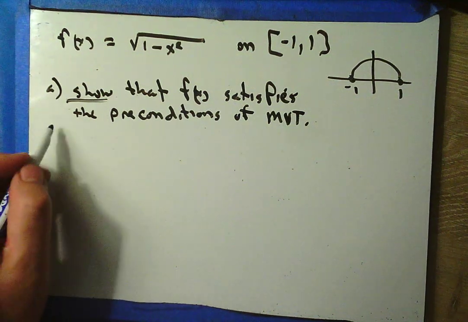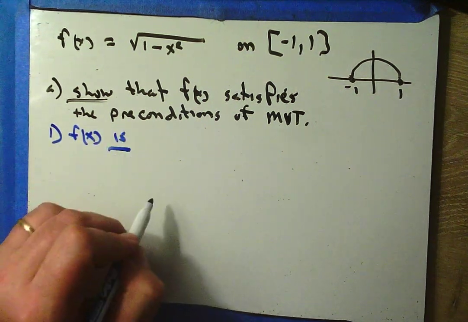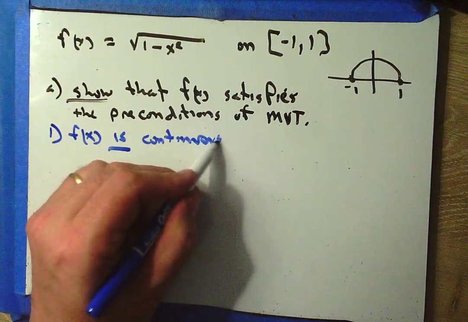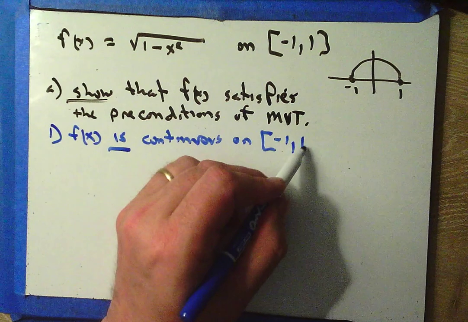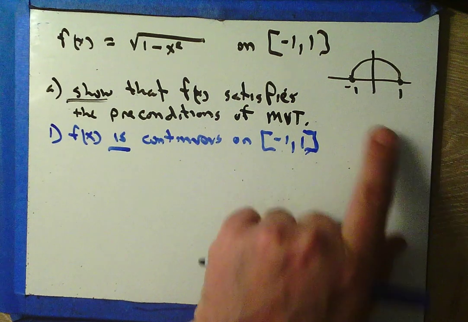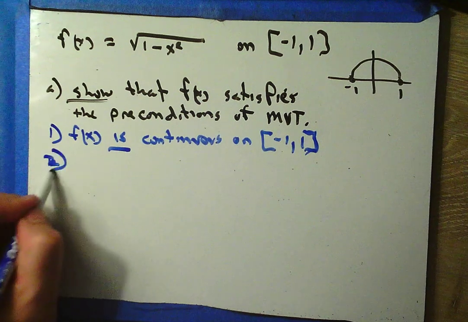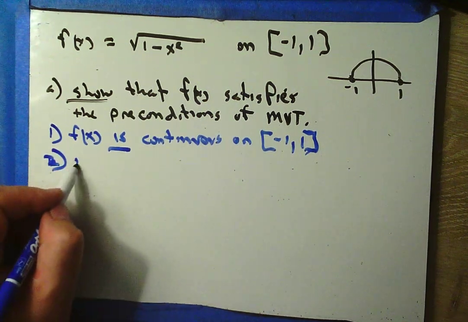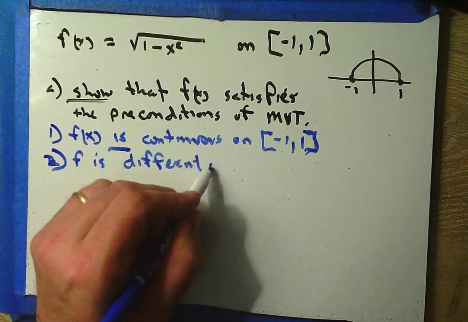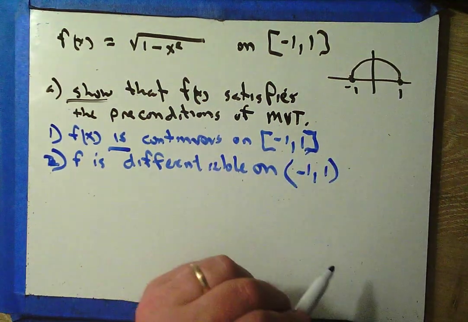So what were the preconditions? 1, f is, and you can underline it to say, no, really, it is continuous on negative 1 to 1. Okay? So, negative 1 to 1, yes, we are continuous. 2, what about differentiable? Remember, f is differentiable on not the closed interval, but the open interval.